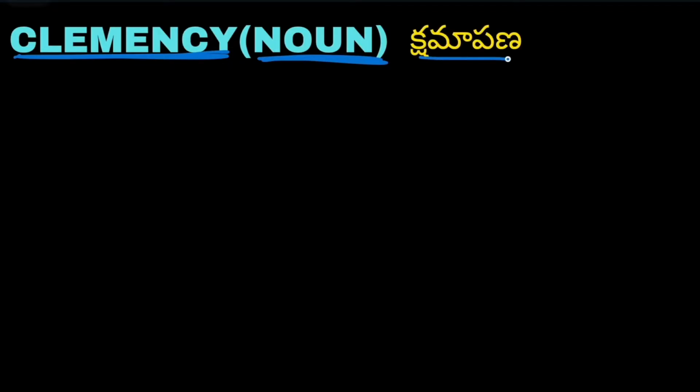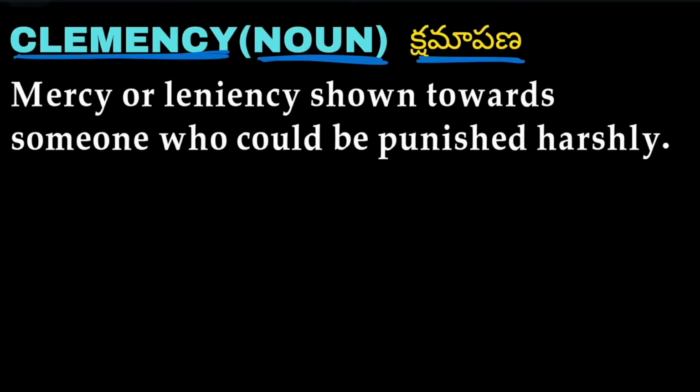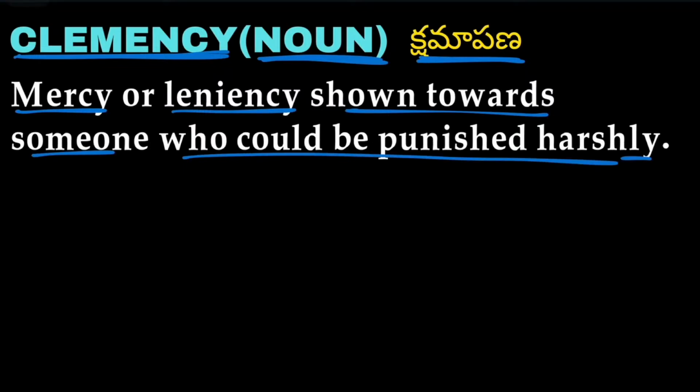The next word we have is clemency, and clemency acts as a noun. Clemency means kshamapana. Mercy or leniency shown towards someone who could be punished harshly. If a criminal or anyone who did illegal things would be punished harshly, and if mercy or leniency is shown towards them, then it is called clemency.